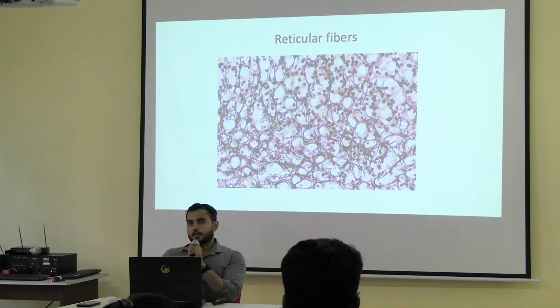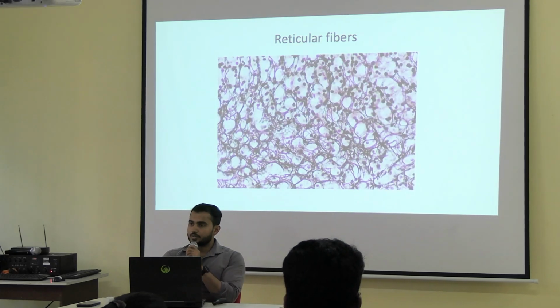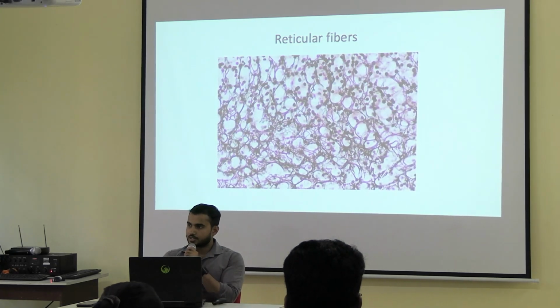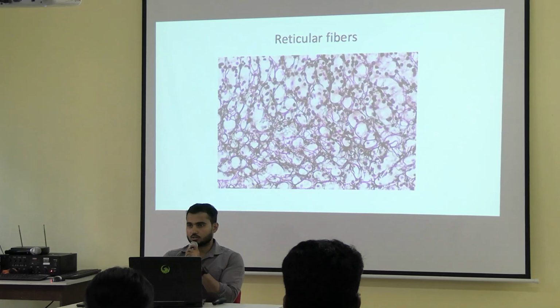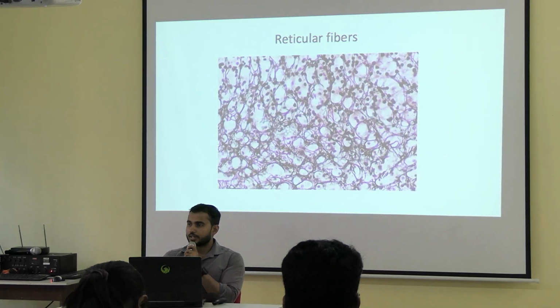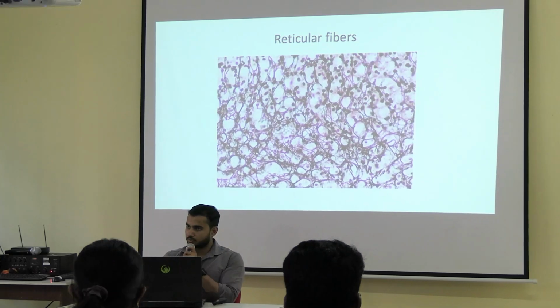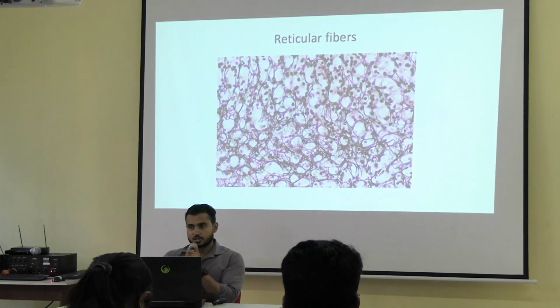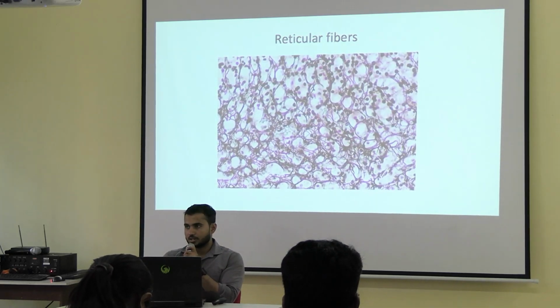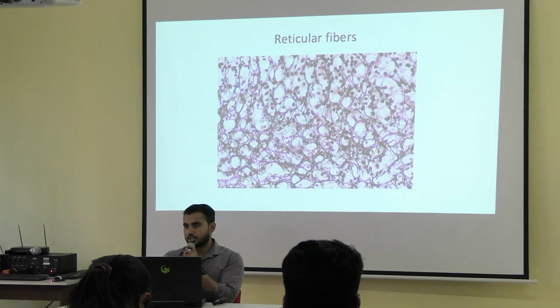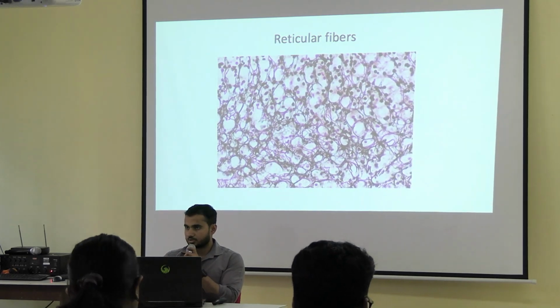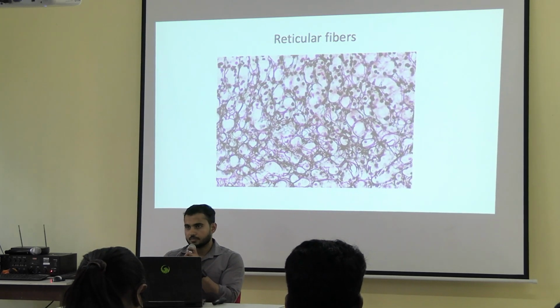Next, what will be the example? So always keep it in mind. जो reticular fibers है, they are forming the framework of different organs present in our body. For example, lymphoid organs. जितना भी lymphoid organs है, उसका जो framework होता है, it is formed by the reticular fibers. Then it is present in case of kidney also, in case of liver also. These are the areas where reticular fibers are present.